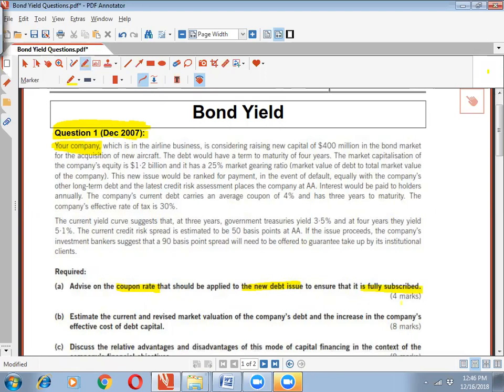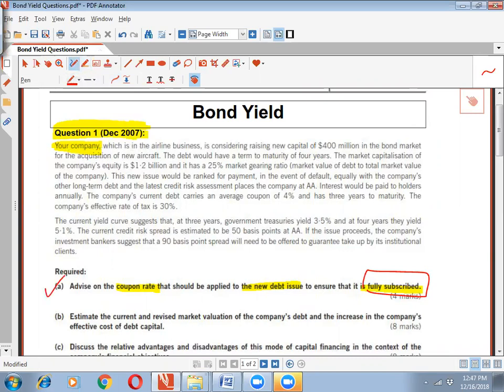Now I'm going to give you a hint about what you mean by a coupon rate that would ensure full subscription. If you are an investor, why would you invest in a bond? Because you would be getting a return which is at least equal to the market return. So you need to establish the rate at which the bond would be fully subscribed. It would be fully subscribed if we offer a rate at least equal to the market return. That's number 1.